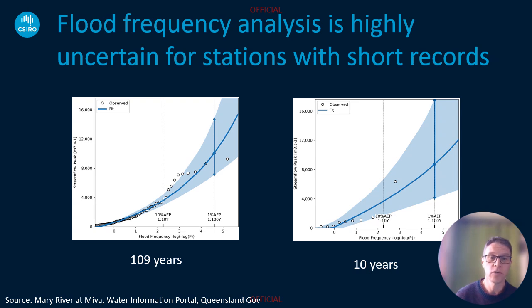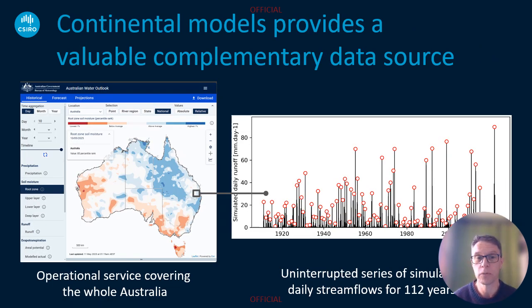And one way to do this is to combine observed streamflow records with simulated data. In Australia, we are fortunate to have a national hydrological modelling service called the Australian Water Outlook, which is based on the AWRA-L landscape model, a gridded model at 5-kilometer resolution. And the model provides simulated runoff for the whole continent over a continuous period of 110 years.